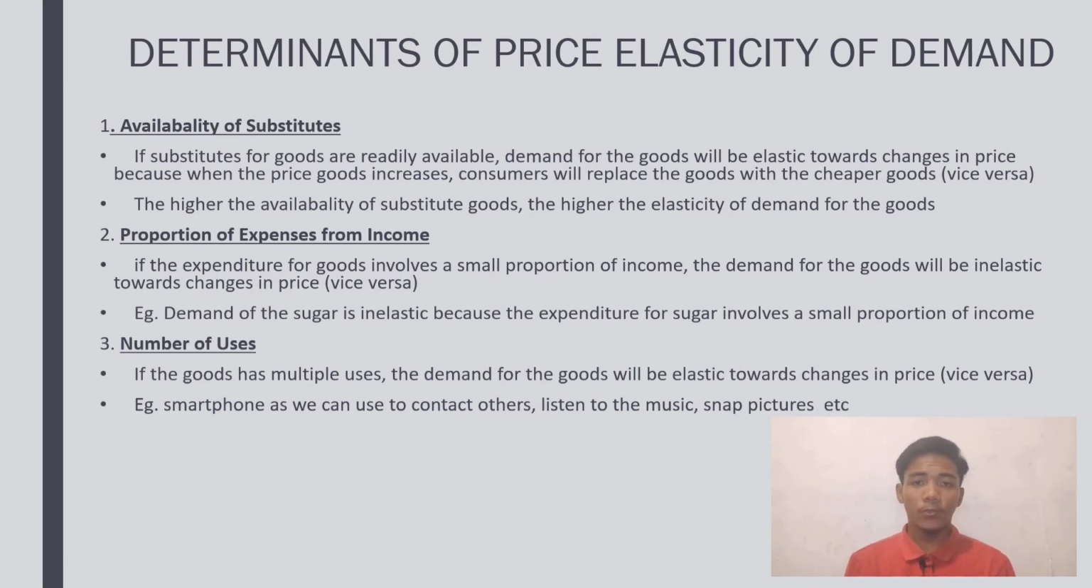Now move to the third one, which is the number of uses. If the goods have multiple uses, then the demand for the goods will be elastic towards changes in price. This one is also vice versa, which means if the goods don't have many uses, then the demand for the goods will be inelastic towards changes in price. An example of goods that have multiple uses is the smartphone, which we can use to contact others, listen to music, and snap pictures.